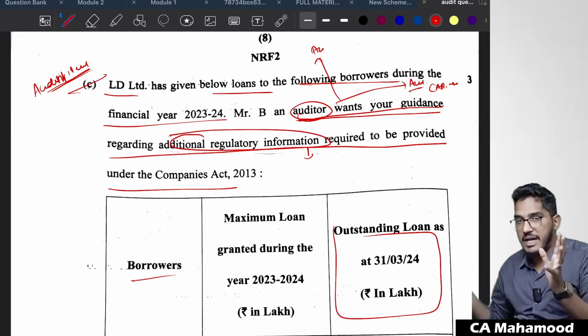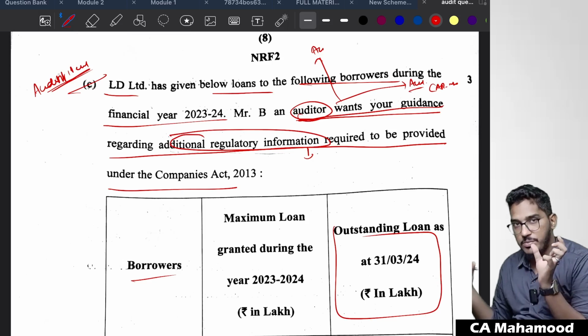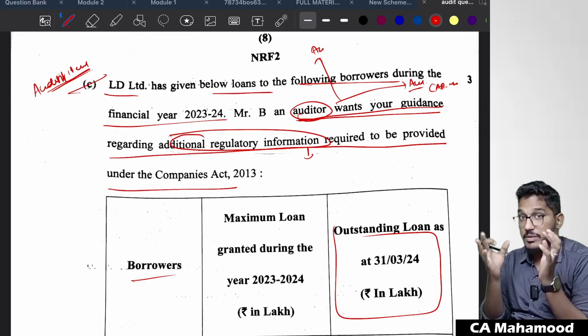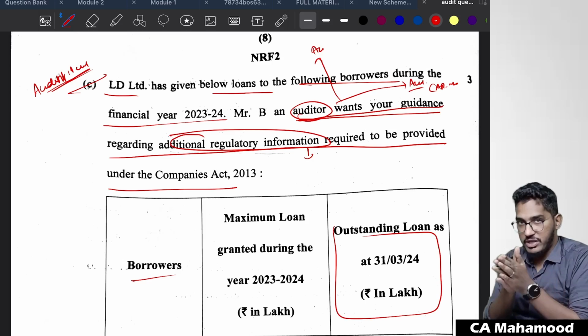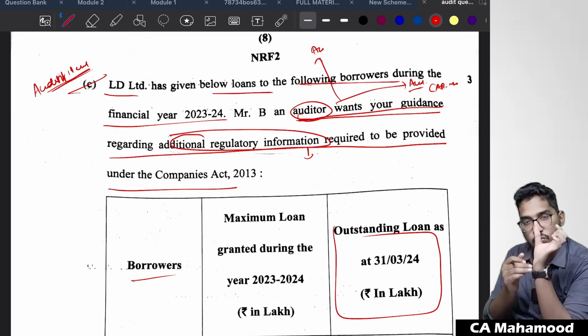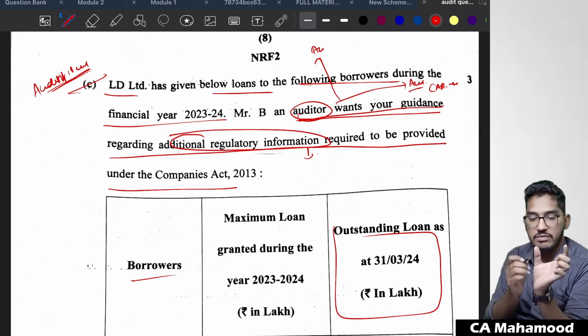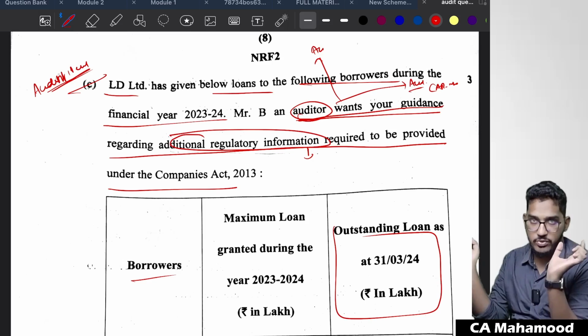So you will be at an advantage here. Whether you write auditors' reporting requirements or the company's disclosure requirements, the majority of the points are going to match in both circumstances. Why? Because whatever disclosure requirements the company is required to give, on the same matters the auditor is also required to include in his report.